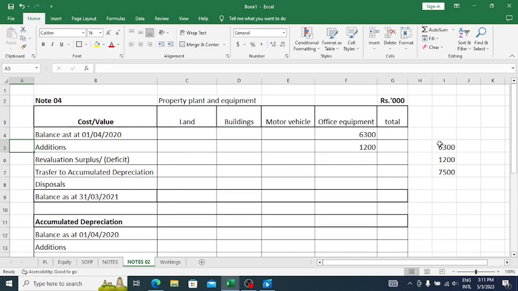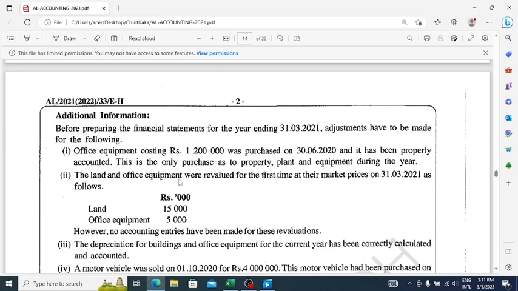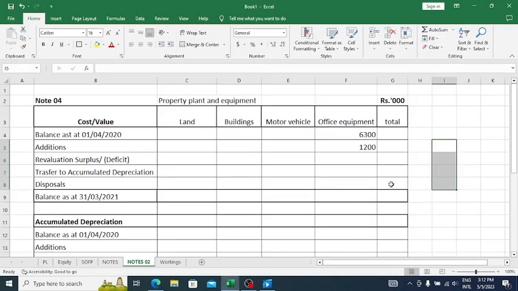But we can't record this yet because there is a revaluation which has been given under the second adjustment. You see, the land and office equipment were revalued for the first time at their market price on 31st March 2021 as follows. So they have revalued land and office equipment. The land value is 15,000, office equipment 5,000. Okay, at first we take the office equipment, right? Now you see, the cost of office equipment is 7500.